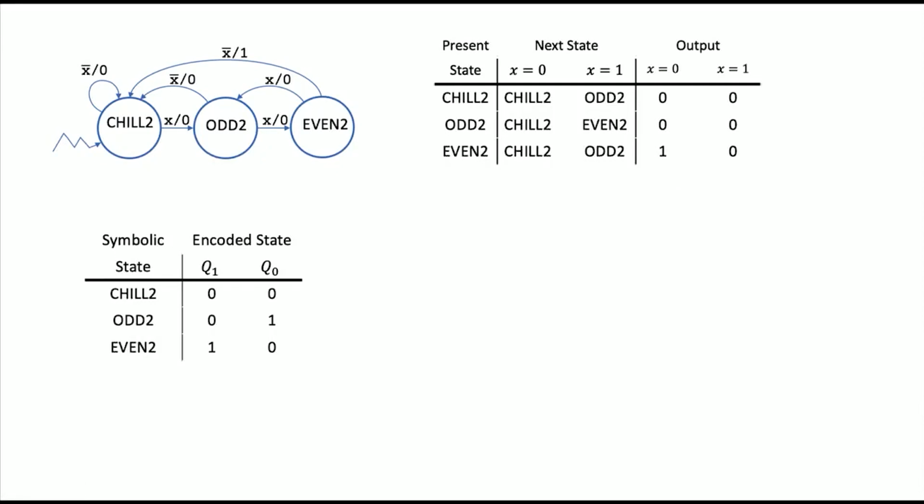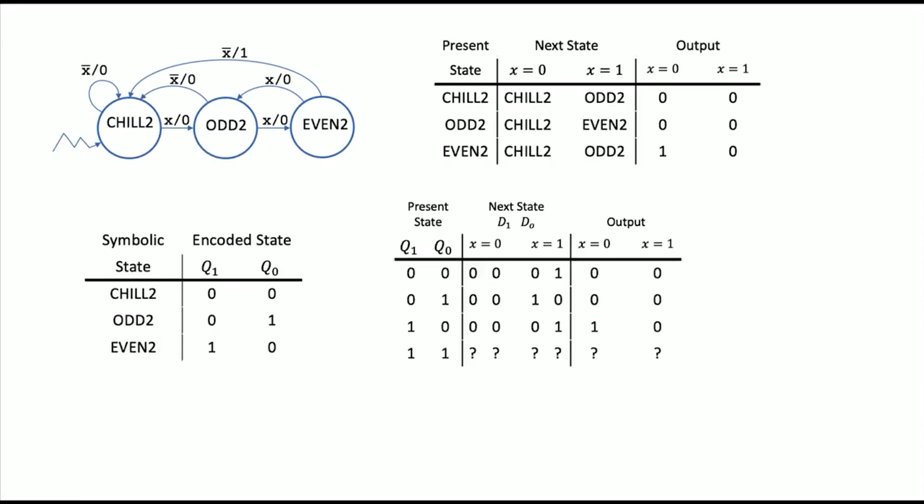And now I can fill in my state transition table. And there's one encoding I'm not using. I have 3 states, so I still need to use 2 bits, but I'm not using 1, 1. 1, 1 is not one of my states, which means that I don't care what D1 and D0 and the output are if both Q1 and Q0 are 1.